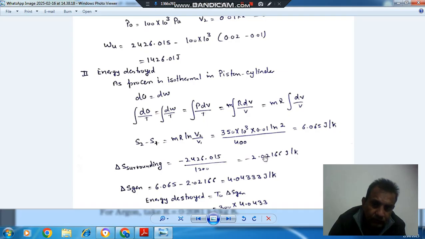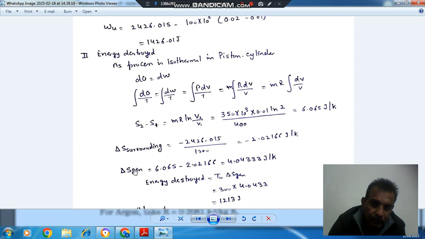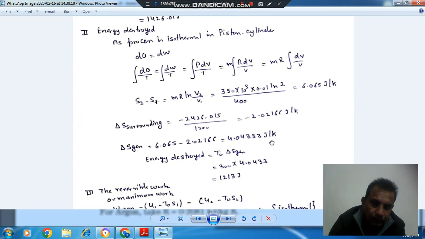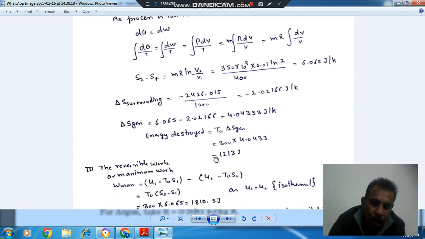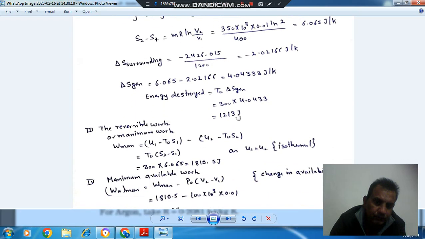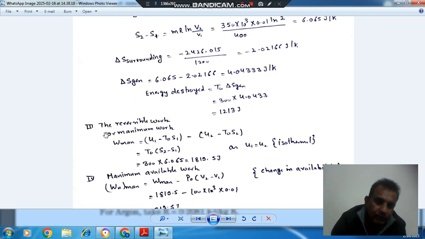The change in entropy of the universe, or entropy generation, is this plus this with their signs. So that is 4.0432 joule per Kelvin, and we know that the energy destroyed is ambient temperature times entropy generation, so that should be 1213 joule.